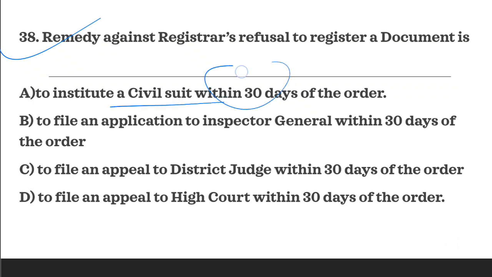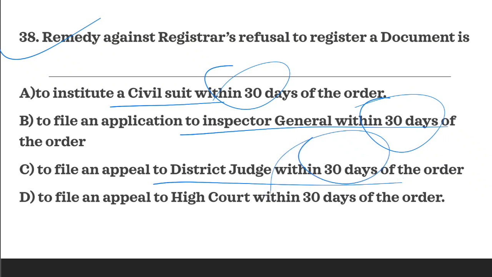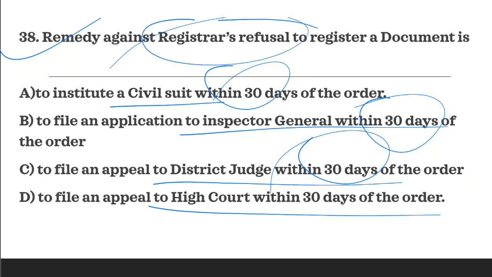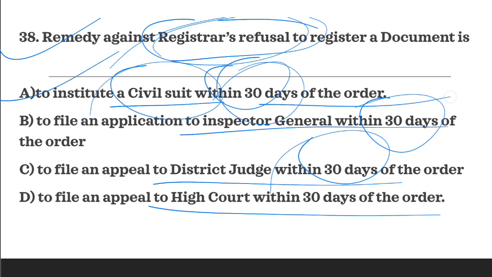institute a civil suit within 30 days, file an application to Inspector General within 30 days, file appeal to district judge within 30 days, and appeal to High Court within 30 days. So when the registrar refuses, not the sub registrar, if registrar refuses to register, then the only option would be to file a civil suit within 30 days. So A is the correct option.